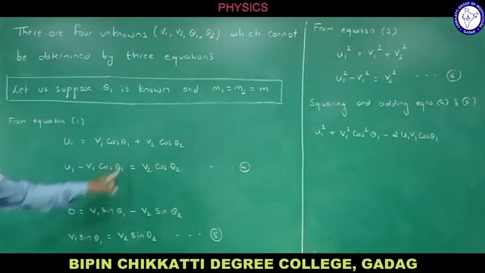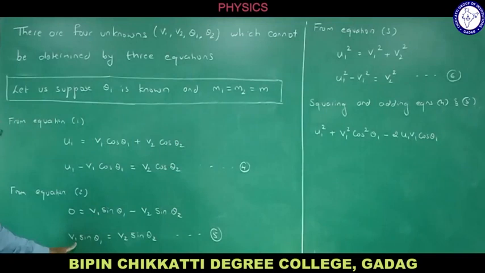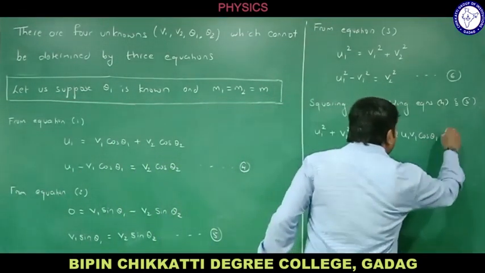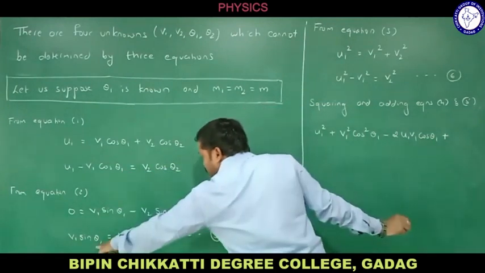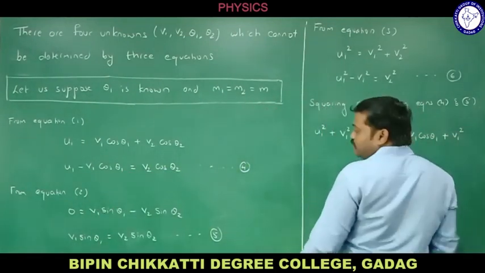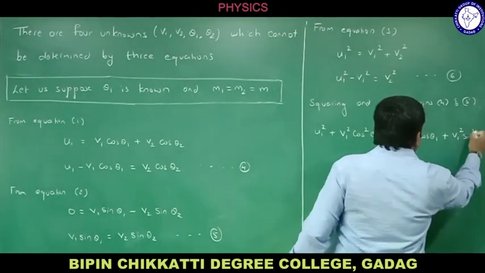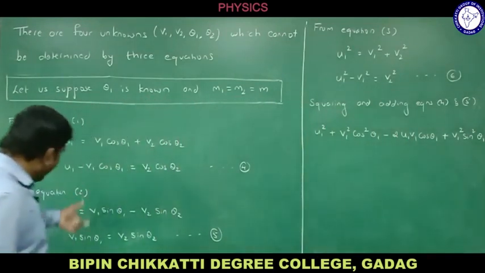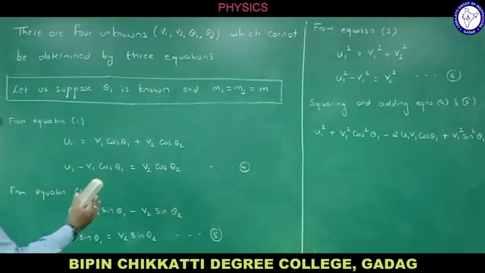Now I will be squaring this and adding. What is this? V1 square sin square theta 1. I squared this term and add these two. If I square, what do you get? V1 square sine square theta 1. Just I squared and added on the LHS.